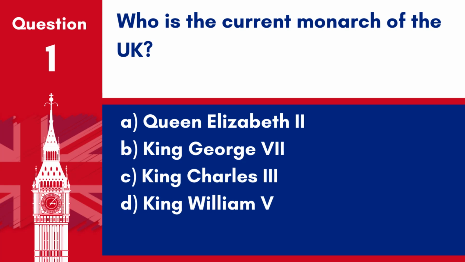Question 1. Who is the current monarch of the UK? A. Queen Elizabeth II. B. King George VII. C. King Charles III. D. King William V. Answer. C. King Charles III. Charles III is the current monarch, having ascended to the throne on September 8, 2022.